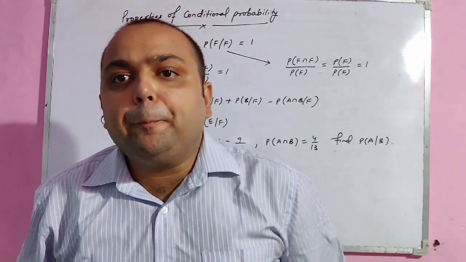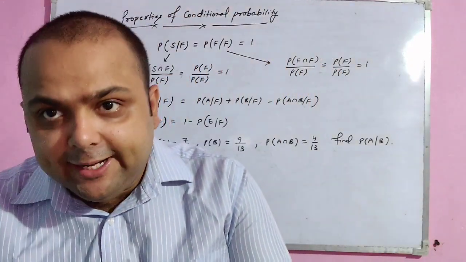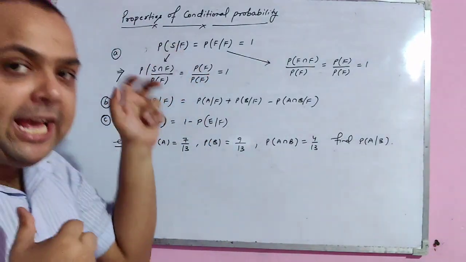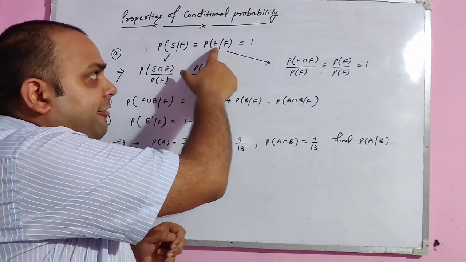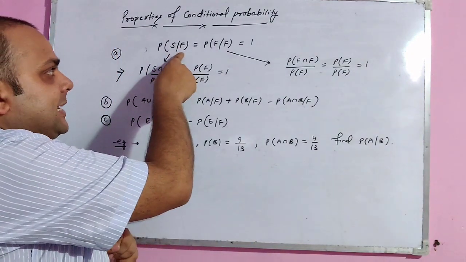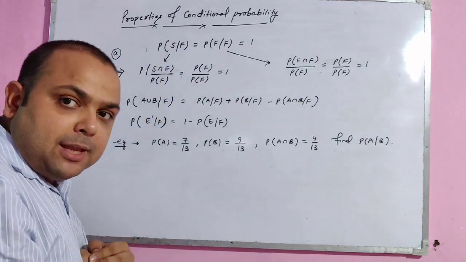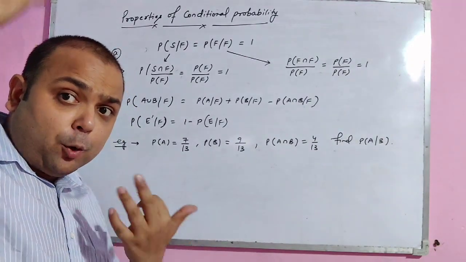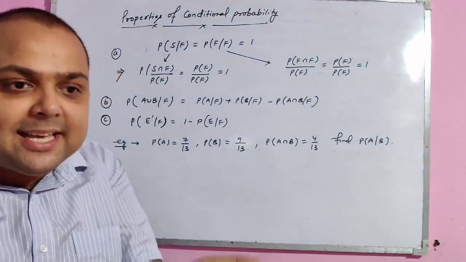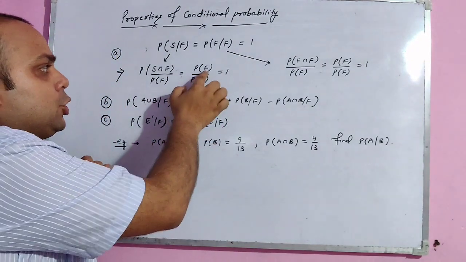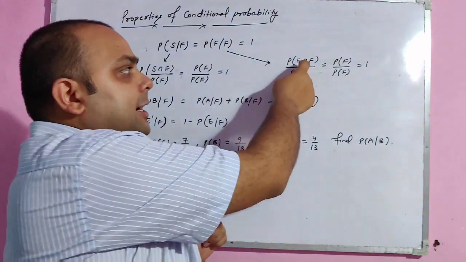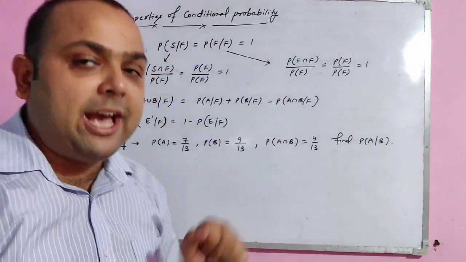Now we'll see some of the properties related to conditional probability. The first one is probability of S, the sample space conditional F, is equal to probability of F conditional F. Both must be equal to 1. We can prove this also. This can be written as probability of S intersection F, as the conditional means intersecting part upon the event already occurred upon F. The intersecting part of the sample space and the event F should be F only. So the both are divided, and after calculating we get 1. Similarly here also, the intersecting part of F and F gives us F only.